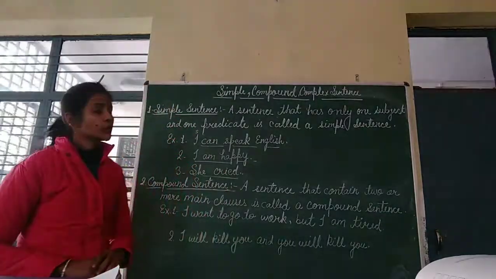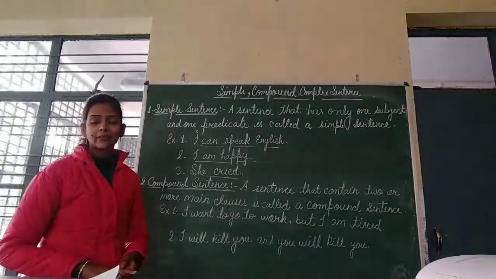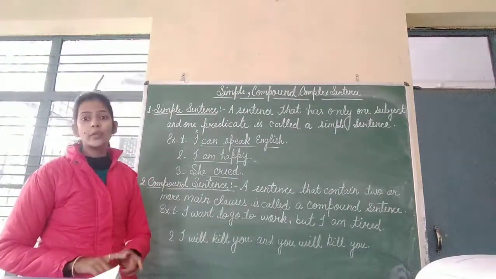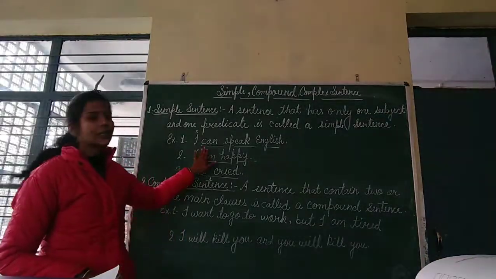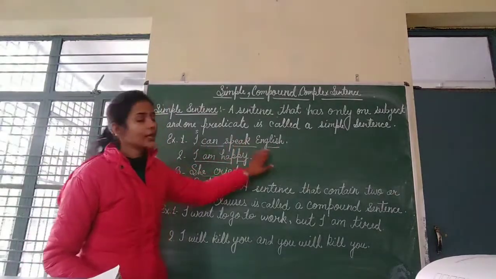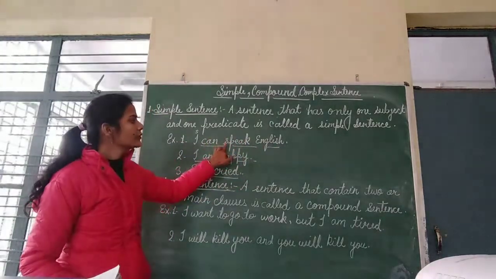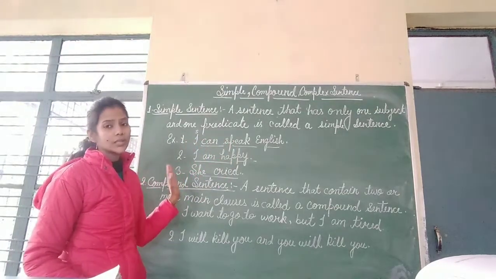Now I will teach you the simple sentence. Class, when you see one subject and one predicate in a sentence, you will understand that the sentence is a simple sentence. You can see the examples. I can speak English. Here is one subject, one verb, and only one predicate is there. So this is a simple sentence.